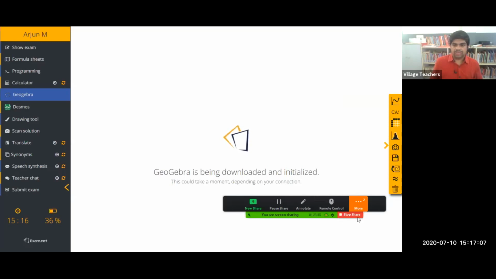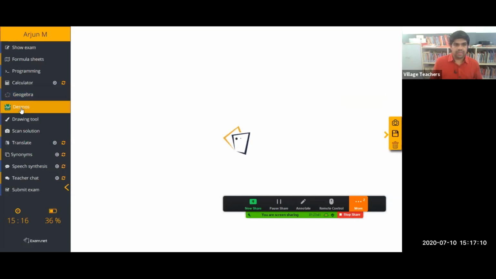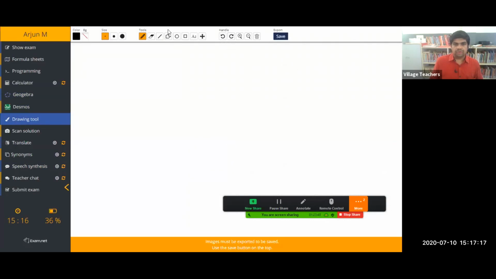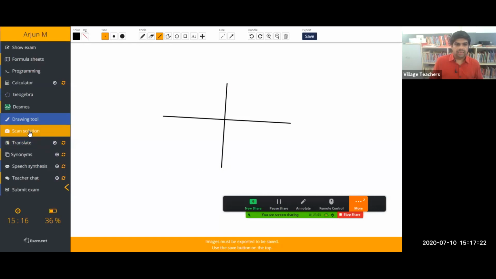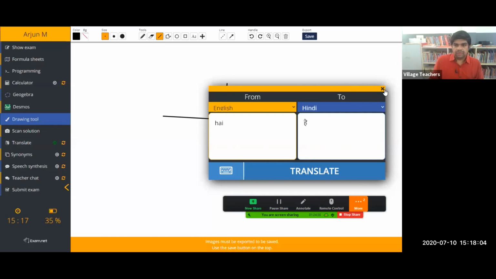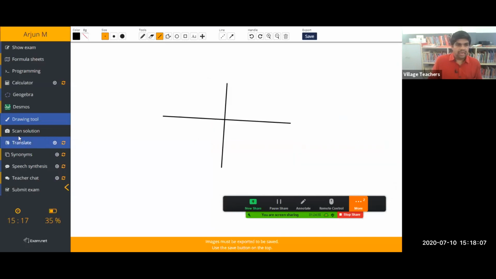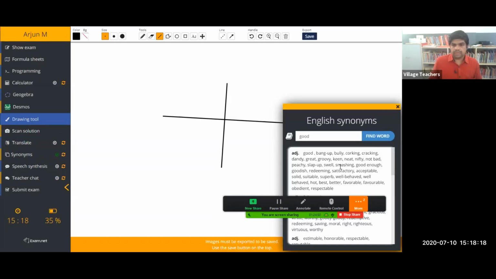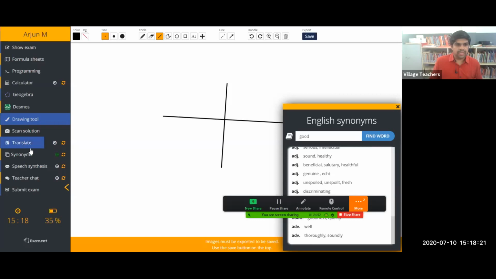And the other options also, the graphical representation, then the drawing tool. If you want to draw something, you can just draw something. Okay. Then scan solution we already discussed. Translate also is there. So if needed, we can use this. And the scan solution we discussed, synonyms we can use. Okay. So we'll get all the help from here. And translate we discussed. Then teacher's chat we already mentioned.